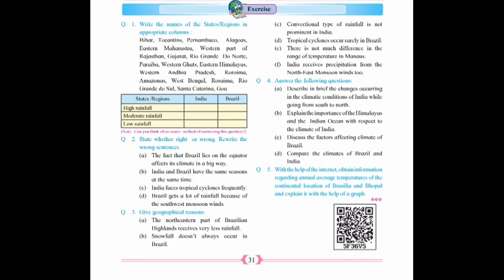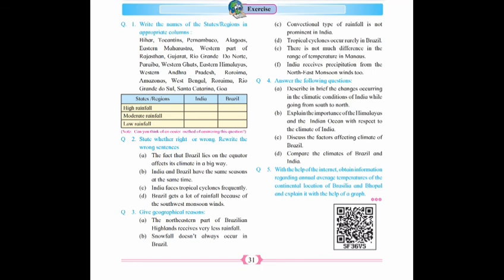Then B. India and Brazil have the same seasons at the same time. How is it, right or wrong? It is wrong. So what should be the right answer then? India and Brazil do not have the same seasons at the same time. Write in your notebook. Okay.